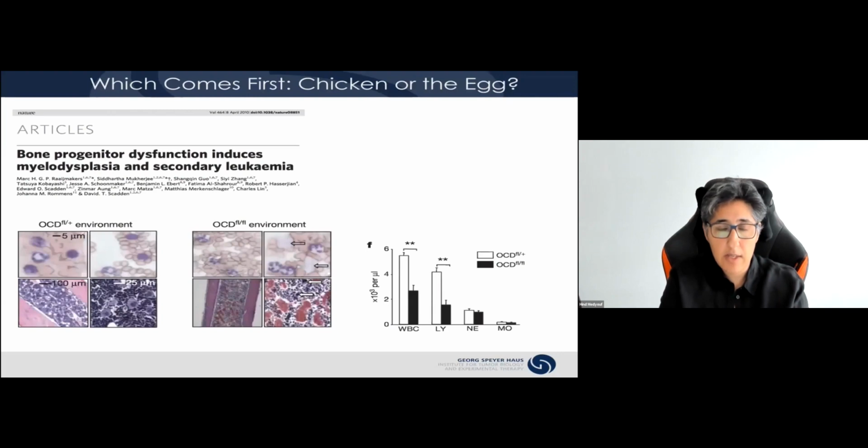So I think all of you must be very familiar with really what would always remain a landmark study in the MDS field that was put forward by Mark Keimaker when he was a postdoc in David Scadden's lab. And this study for the first time really showed that alterations in the environment can actually trigger the development of MDS. So in this study, Mark knocked out Dicer specifically in osteoprogenitors and observed the phenotypic development of MDS, and these mice developed pancytopenia.